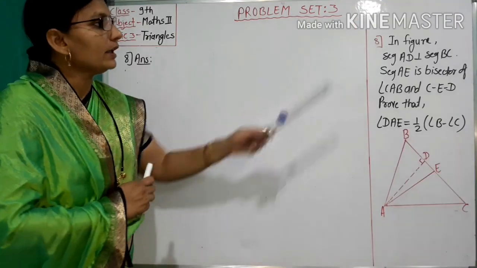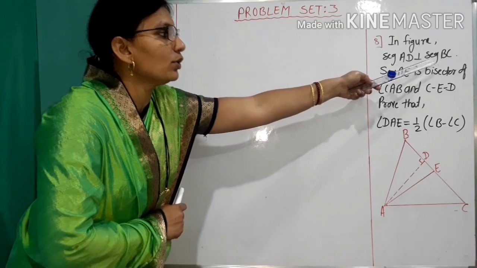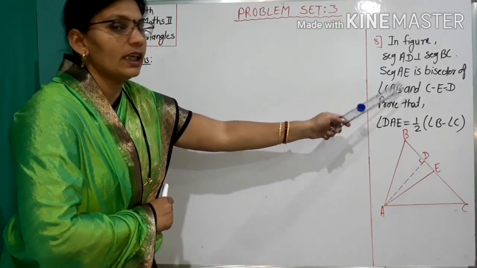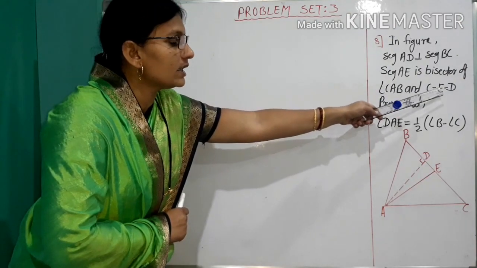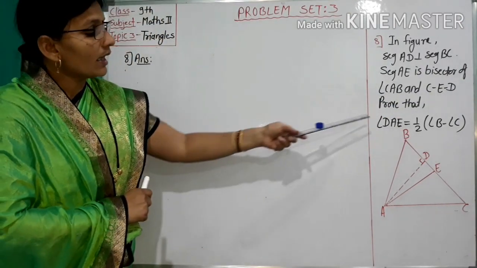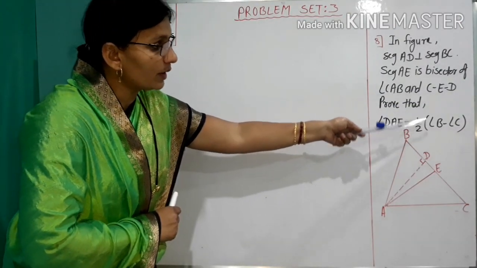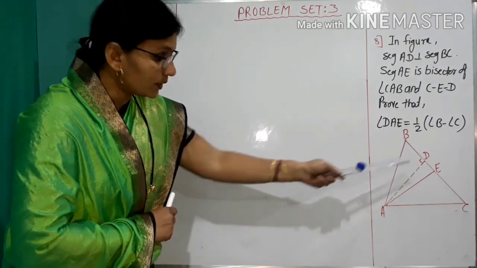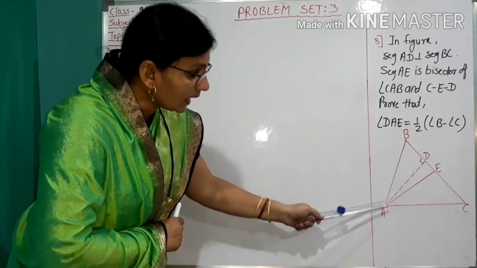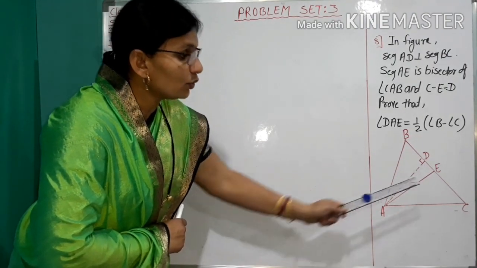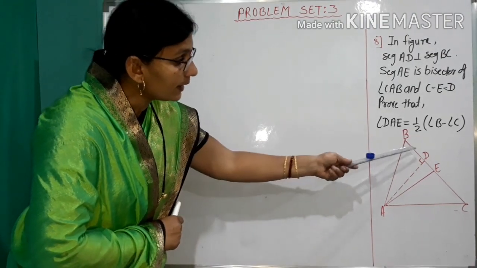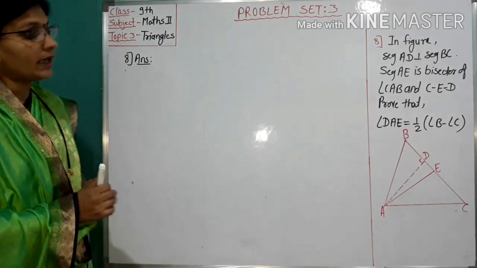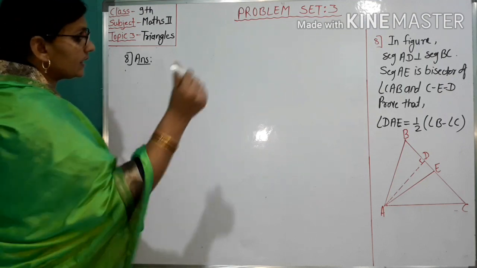Example number 8. In the figure, segment AD is perpendicular to segment BC. Segment AE is the bisector of angle CAB and C-E-D. Prove that angle DAE equals 1/2 (angle B minus angle C). We have to prove, observing the figure, that angle DAE is equal to 1/2 (angle B minus angle C). First, given that segment AE bisects angle BAC.